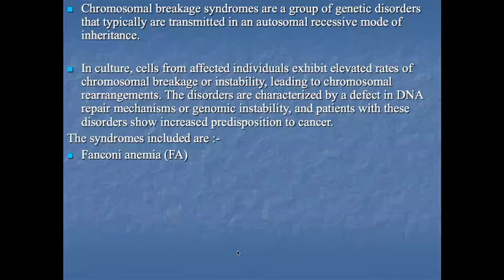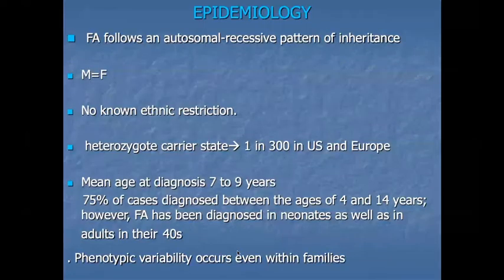Okay. The first syndrome is Fanconi anemia. Others are ataxia telangiectasia, Bloom syndrome, and xeroderma pigmentosa. Now coming to the epidemiology of Fanconi anemia. The inheritance form is the autosomal recessive pattern. Male and female are equally affected, and there is no ethnic restriction.